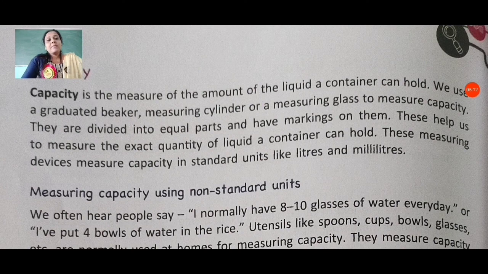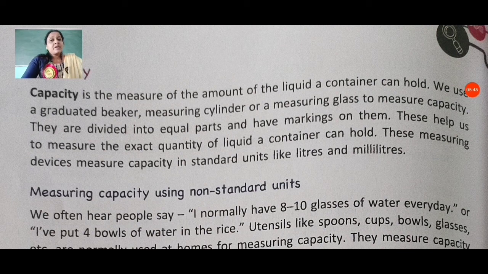Now capacity. Capacity is the measure of the amount of liquid a container can hold. We use a graduated beaker, measuring cylinder or a measuring glass to measure capacity. They are divided into equal parts and have markings on them. These help us to measure the exact quantity of liquid a container can hold. These measuring devices measure capacity in standard units like liters and milliliters.